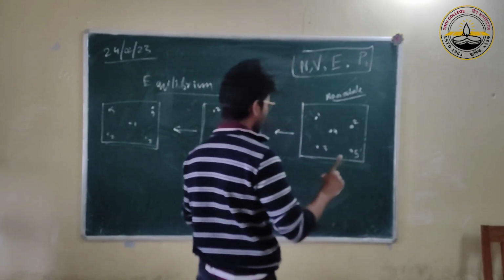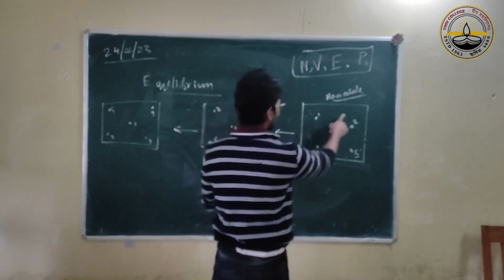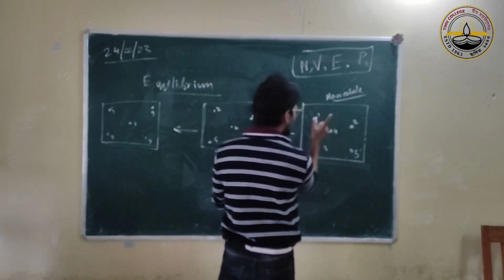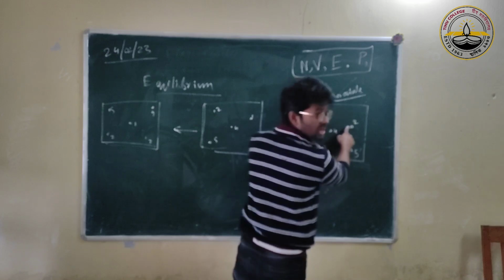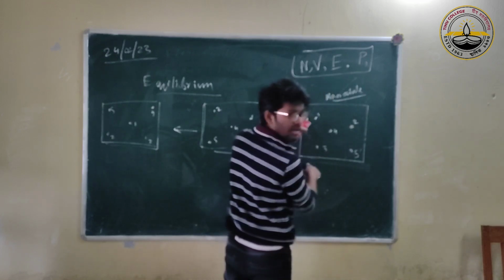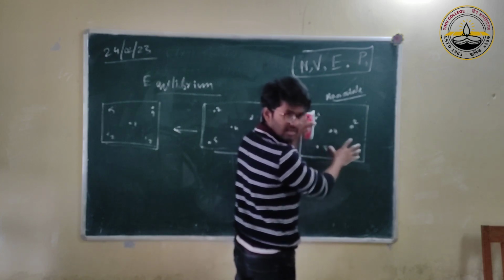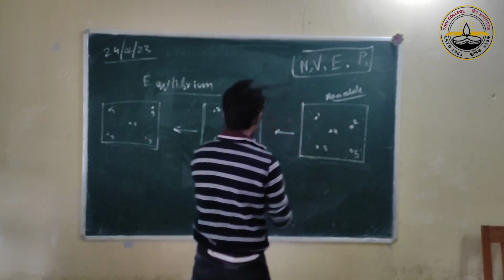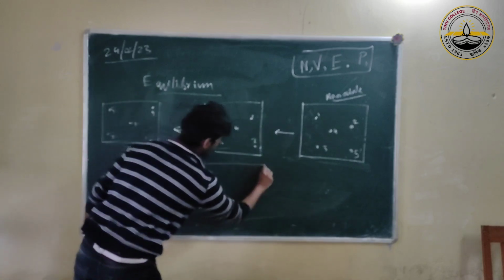So if this is the case, they can be anywhere. Actually, they are allowed. It's not that only these positions should be exchanged. This one is allowed to be here, anywhere. Right? They are free and in equilibrium. So even this one is possible.